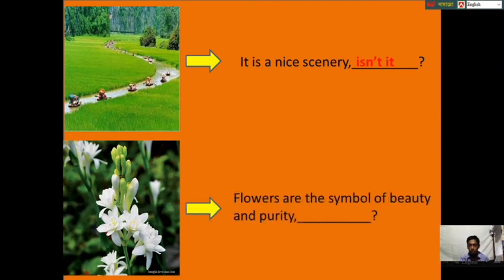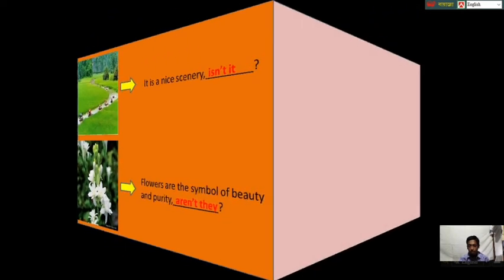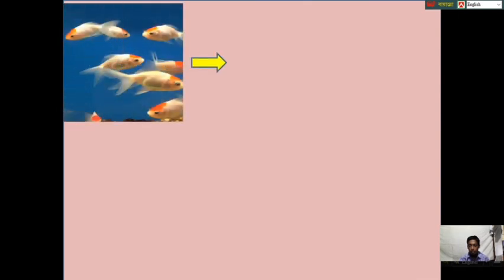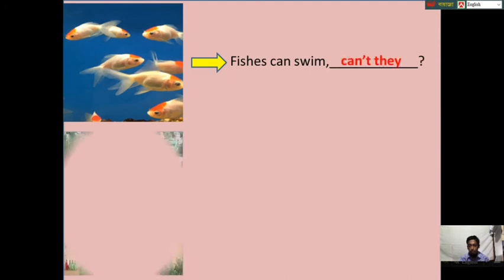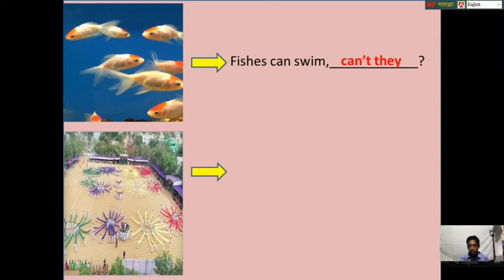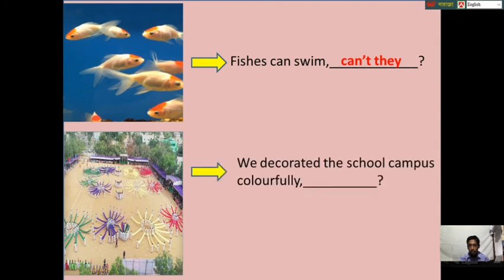Flowers are the symbol of beauty and purity, so the tag question will be aren't they. Fishes can swim, so the tag question will be can't they. We decorated the school campus colorfully, so the tag question will be didn't we.